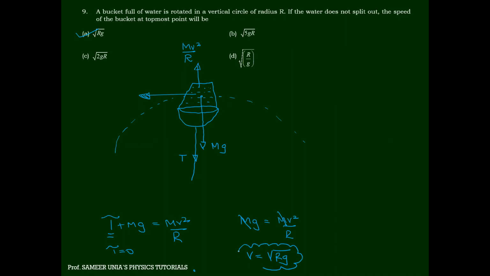So this is how we prove it. Whenever a bucket sum comes, this is the question which is asked many times in NEET. Believe me, under root rg, finished. Last time I had done this kind of sum, which is question number 10. Most of the things are covered in the synopsis.